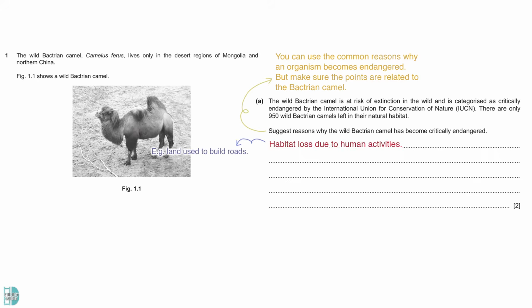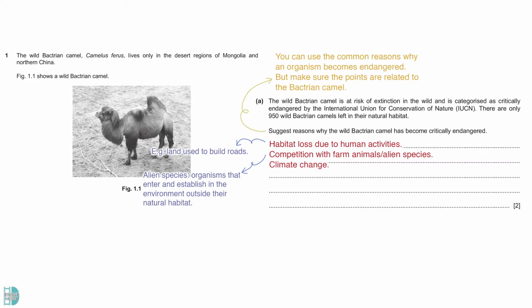First, habitat loss due to human activities. For example, land used to build roads. 2. Competition with farm animals or alien species. Alien species are organisms that entered and established in the environment outside their natural habitat. 3. Climate change. 4. Hunting, poaching, or killing by humans. There is 1 mark for AVP. Any logical examples with proper elaboration can give you this mark. For example, their breeding sites are used for illegal mining.